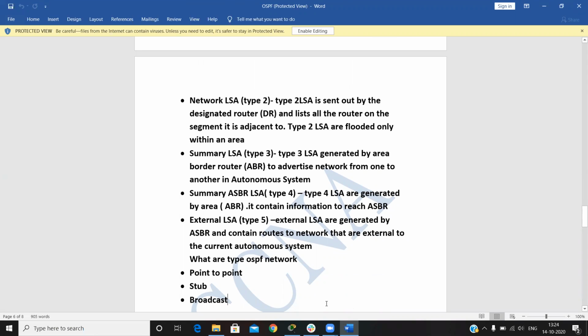Type 3 LSA is generated by the ABR, the area border router, to advertise networks from one area to another area. Okay, so here is our area. I can edit after the class.